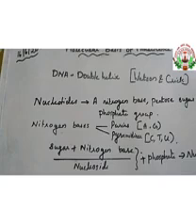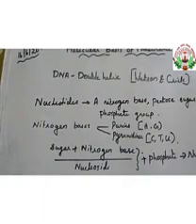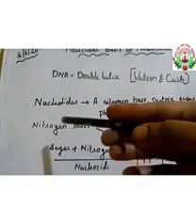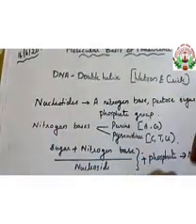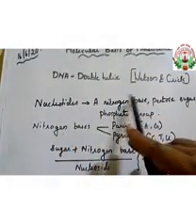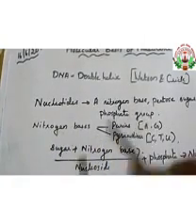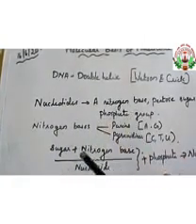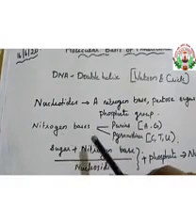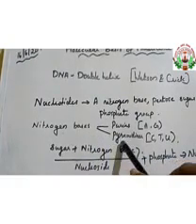So DNA is a polymer, isn't it? It's a polymer, means it's made up of monomer units, and each monomer is known as a nucleotide. And each nucleotide will have a nitrogen base, a pentose sugar, and a phosphate group. Nitrogen bases, last year you have studied all this, are of two types. What are they? Purines and pyrimidines, isn't it?